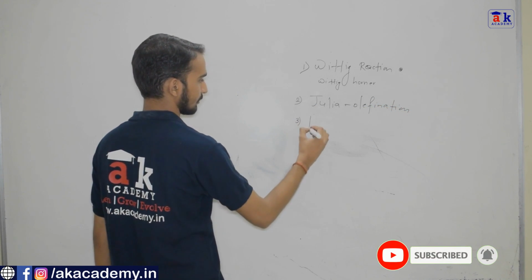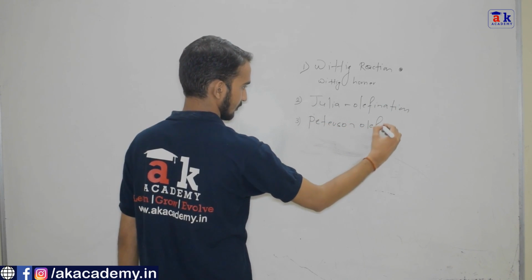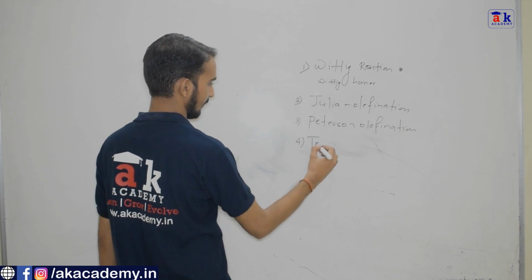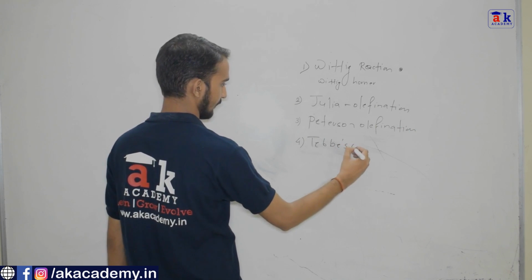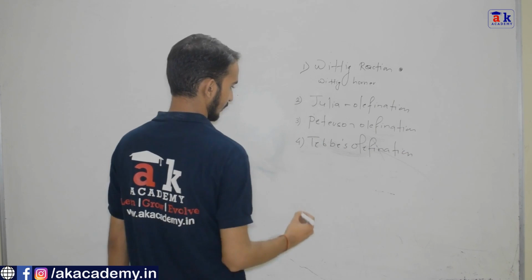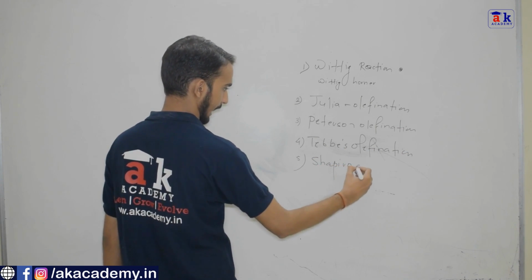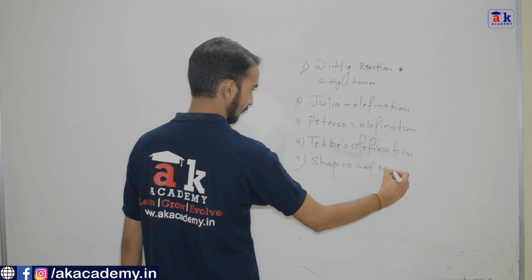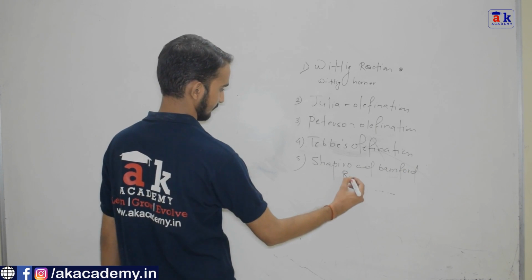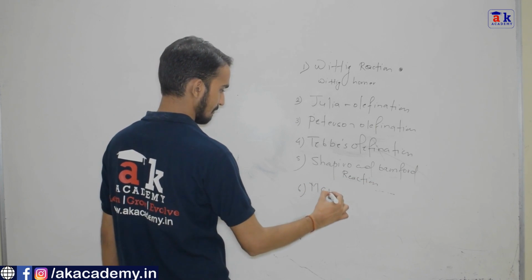Number 3 is Peterson olefination. Number 4 is Tebbe's olefination. Number 5 is Shapiro and Bamford reaction. Number 6, we are going to study McMurry coupling.